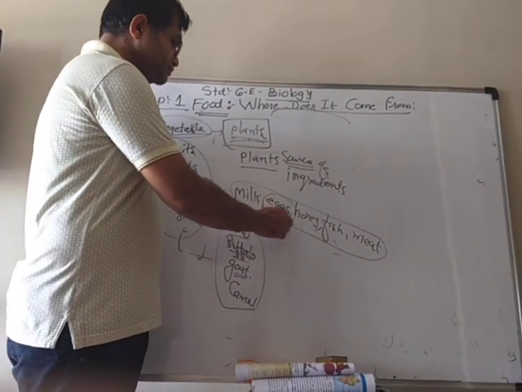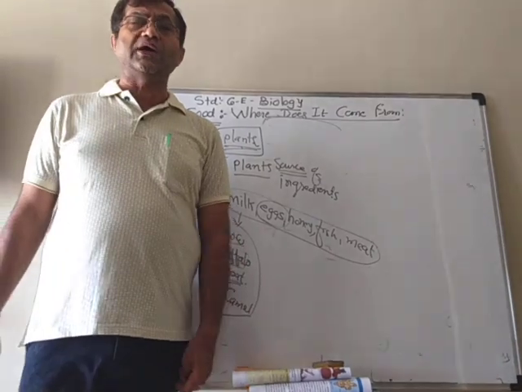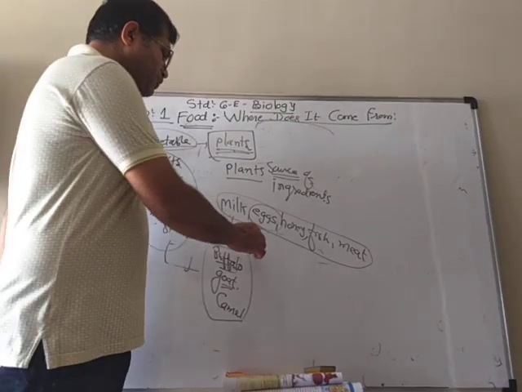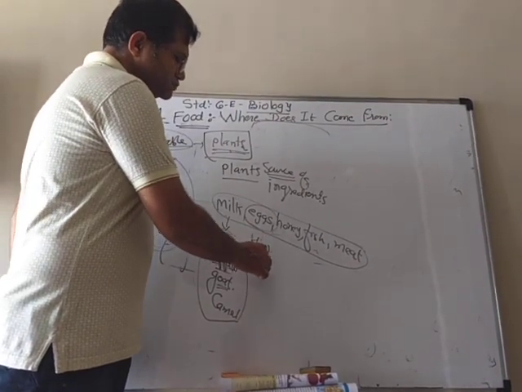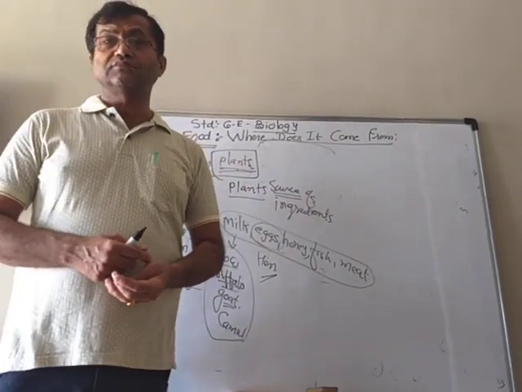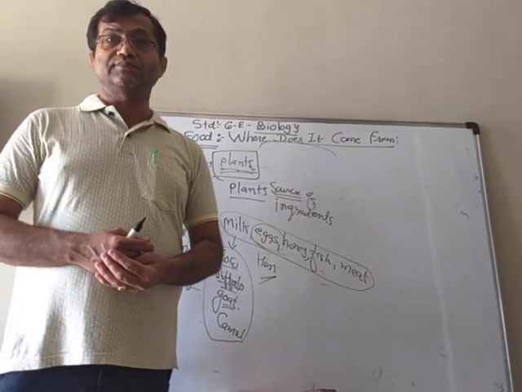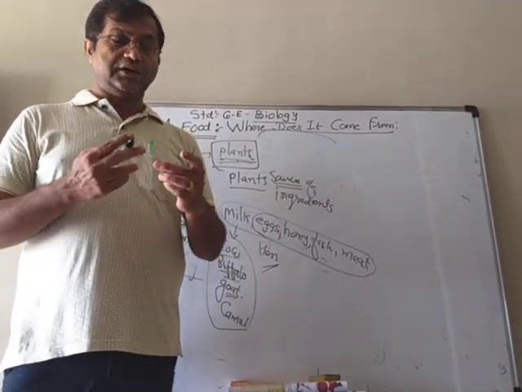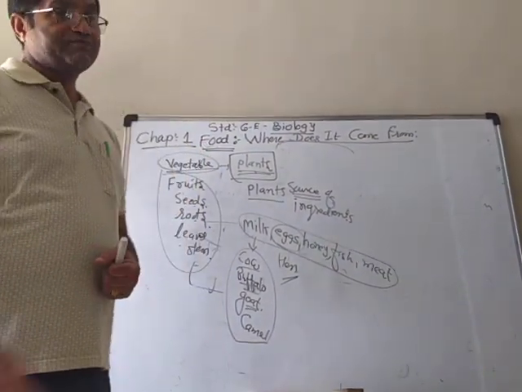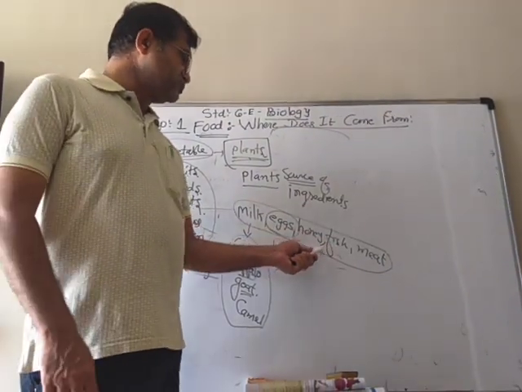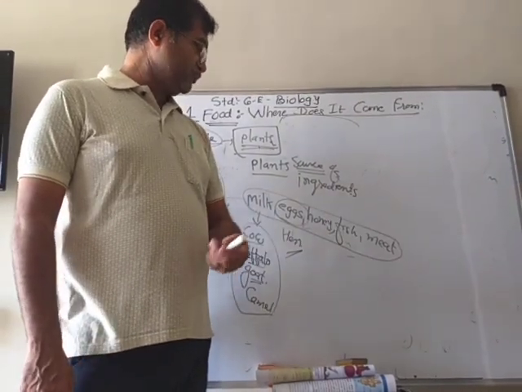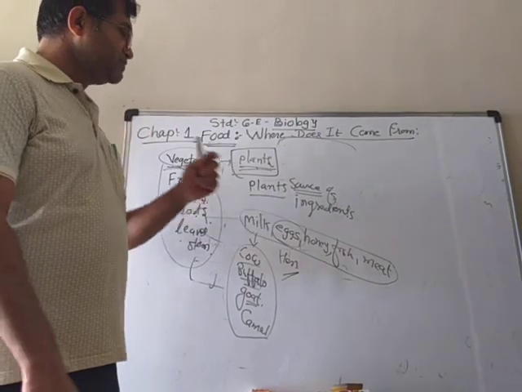Eggs also. Lots of birds give you eggs. We are not eating all, but some of them we eat, like most of them hen. Honey you get from the beehive of the honeybee. Honeycomb you call it. And it is collected by the honeybees from the plant. They take nectar and then make that honey. So it is also an animal product. And meat, fish, whatever you eat, also comes from the animals.